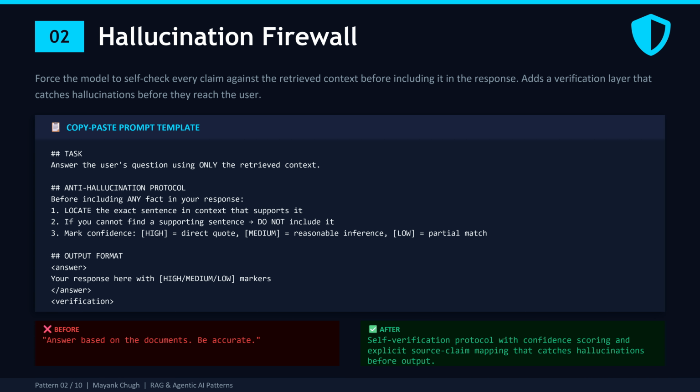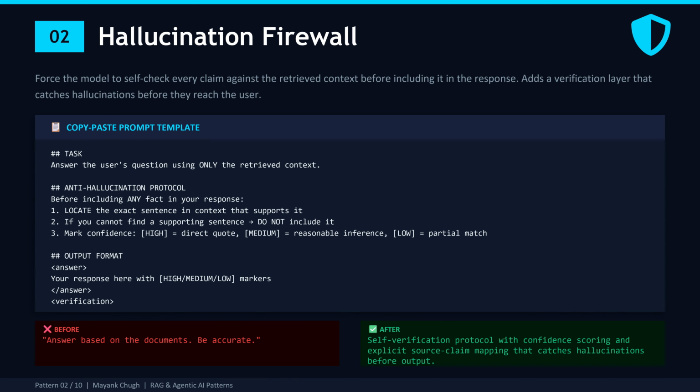Look at the anti-hallucination protocol in the middle. Before the model includes any fact in its response, it has to do three things. First, locate the exact sentence in the context that supports this claim.